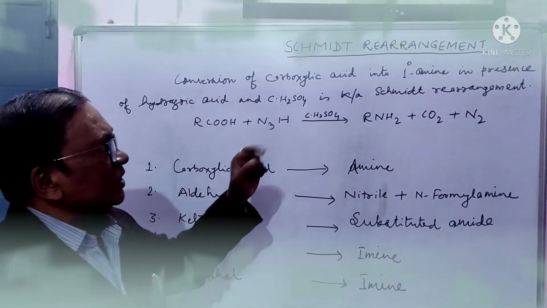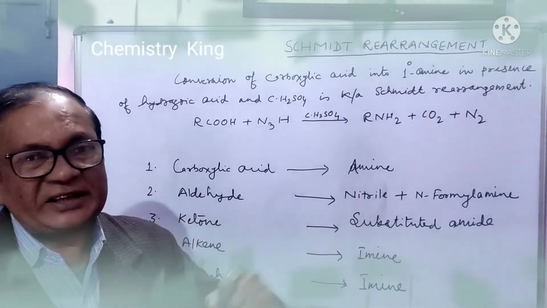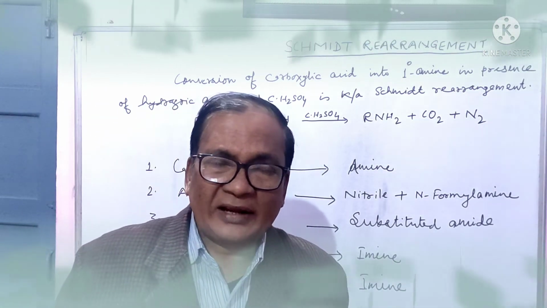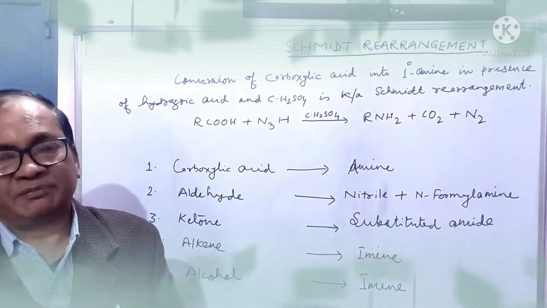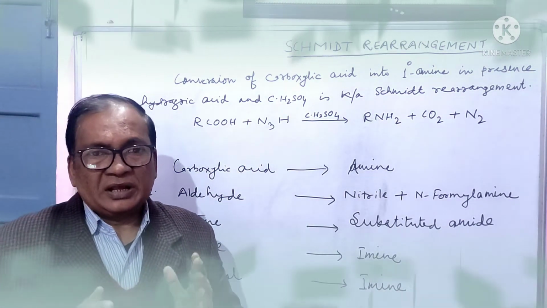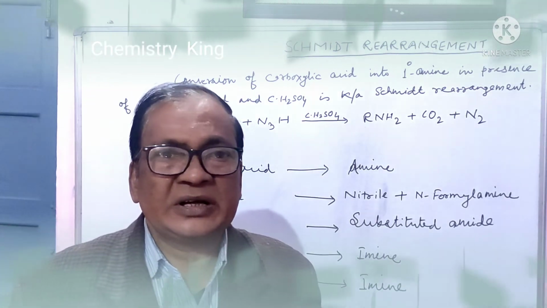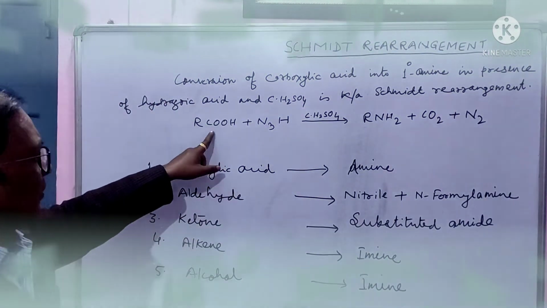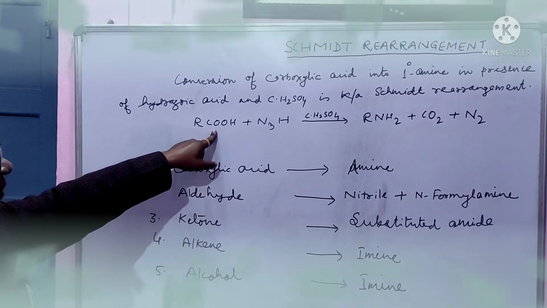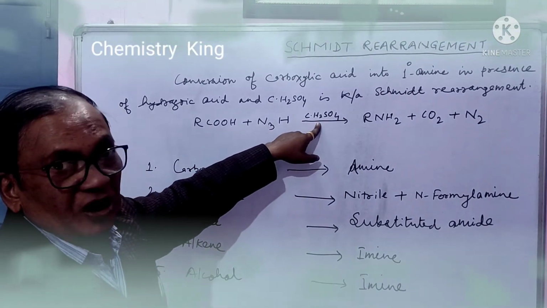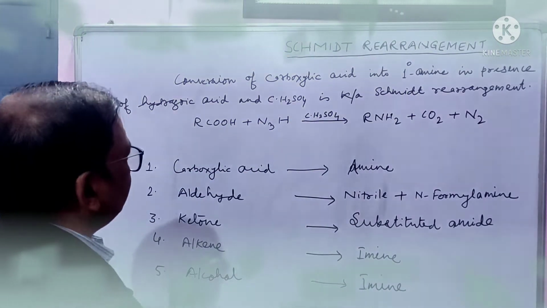Conversion of carboxylic acid into 1-degree amine in presence of hydrazoic acid and conc. sulfuric acid is known as Schmidt rearrangement. This is carboxylic acid, this is hydrazoic acid, it is conc. sulfuric acid. All these three are acids.